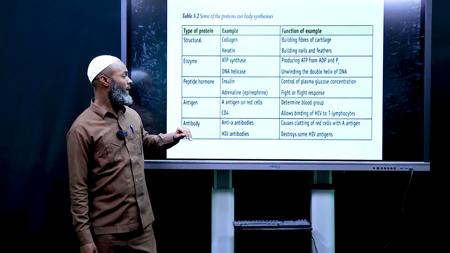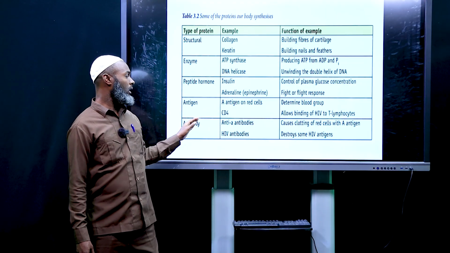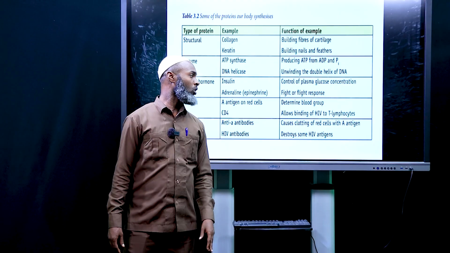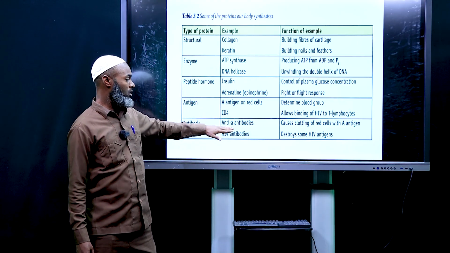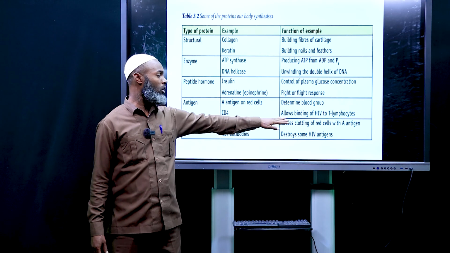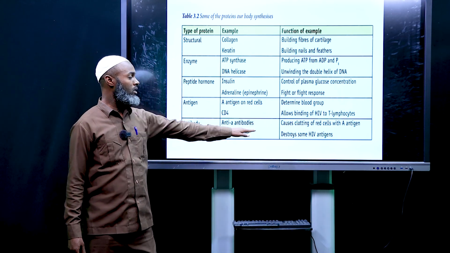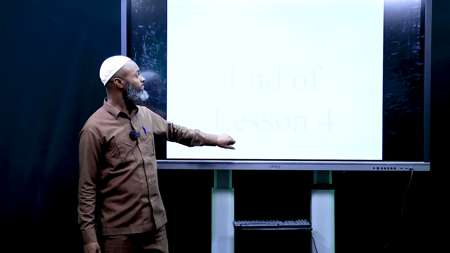Antigen A on red cells determines blood group. Antigen CD4 allows binding of HIV to T lymphocytes, which is very important. Antibody A causes clumping of red cells with antigen A. HIV antibodies destroy some HIV antigens.